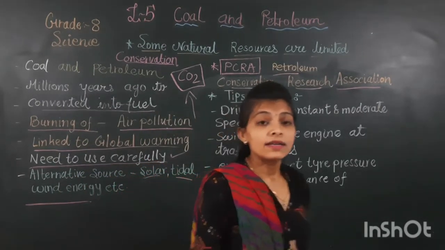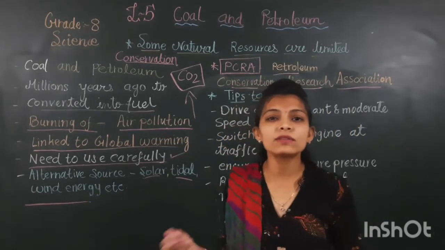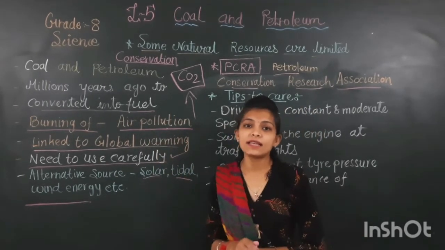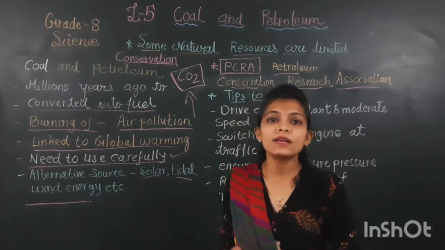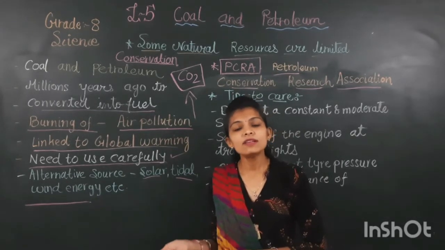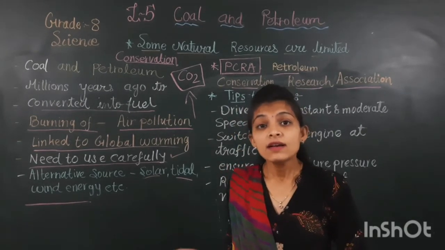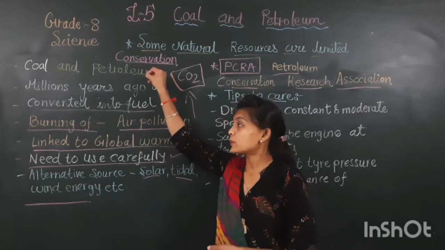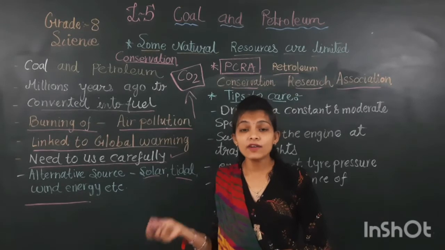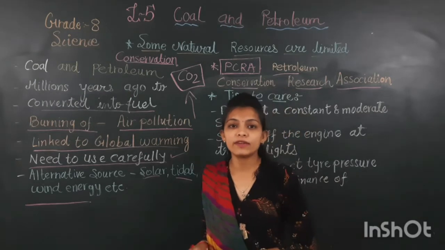Otherwise, what happens? The source of this fossil fuel will last at most about 100 or 1000 years. After that, what happens? Our next generation will not be using any coal and petroleum. They will not use any bikes or vehicles either. They will use only bicycles, like people in ancient days. Just imagine, without coal and petroleum, without fossil fuel, what is the life of human beings? What is the life of us? How can we survive? Because nowadays we are using so much of it.